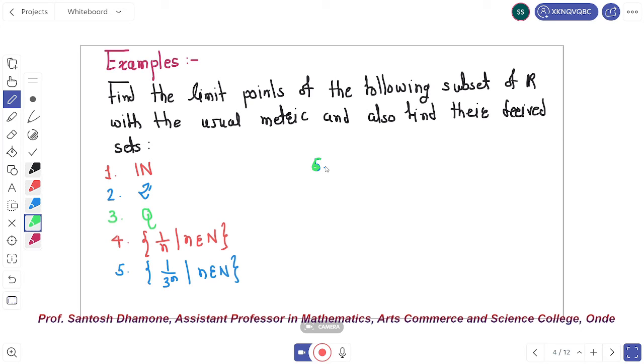We take some steps. We have to show that an open ball about x in R does not contain any point of set N other than possibly x. This is the solution of our problem.